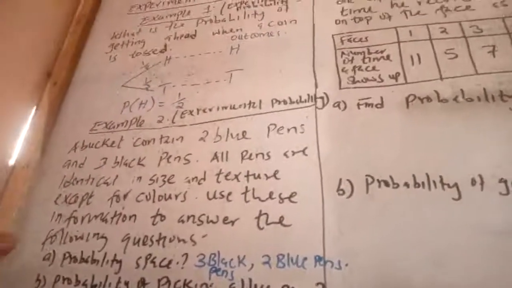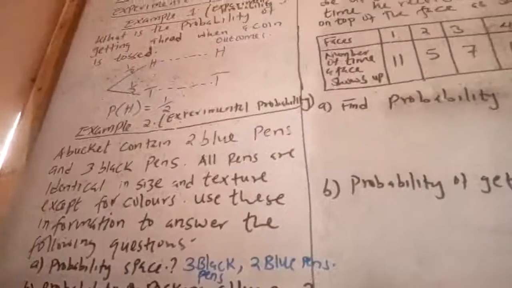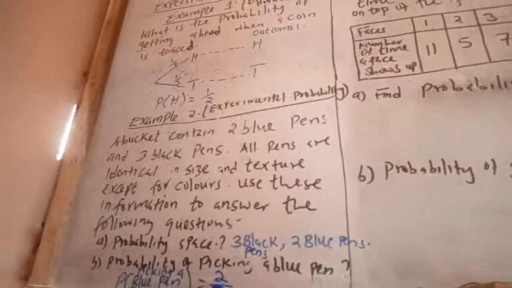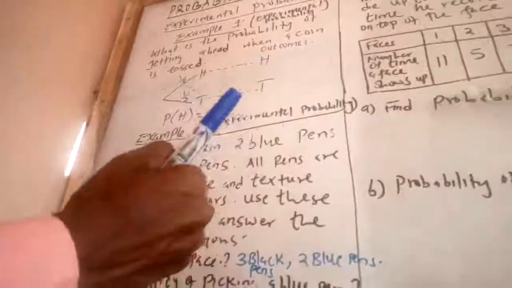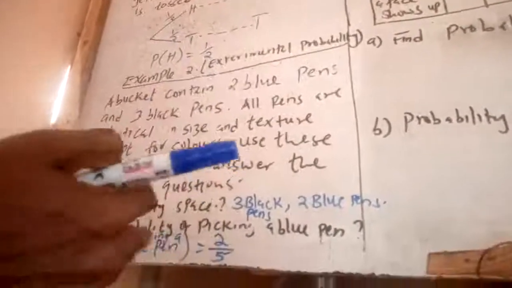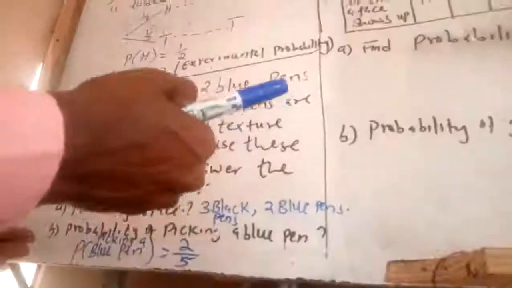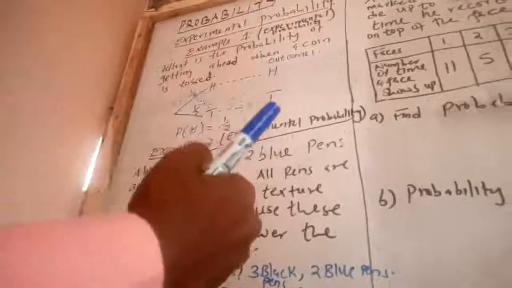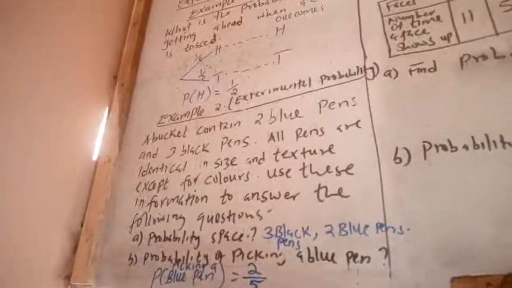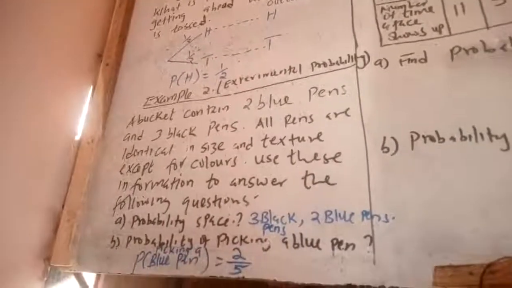Therefore, the probability of picking a blue pen is 2 over 5. Why? Because the favorable outcome is a blue pen, and since there are 2, the numerator becomes 2 and the denominator becomes 5, because the total number of possible outcomes is 5.